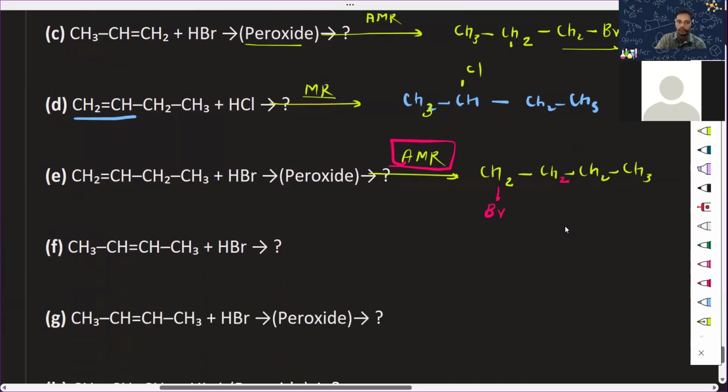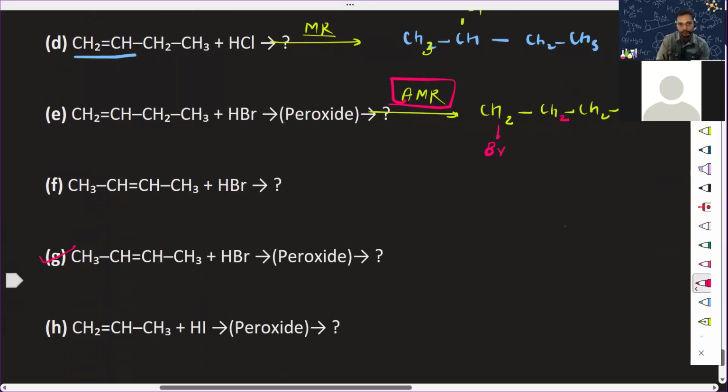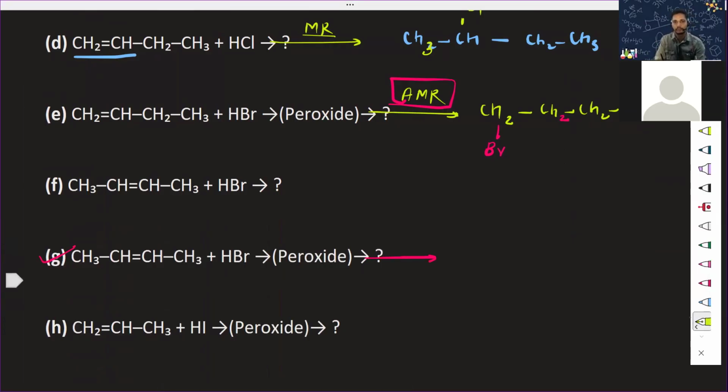Okay, let's solve the next one. Tell me the direct answer. If you have doubt, we have HBr and we are following the anti-Markovnikov rule. Now, how many times are we adding? One time. Sorry, the rule says one time, but how many times do we add here? Two times.